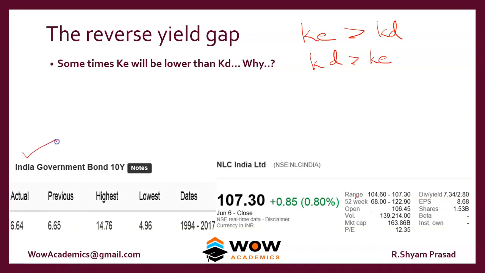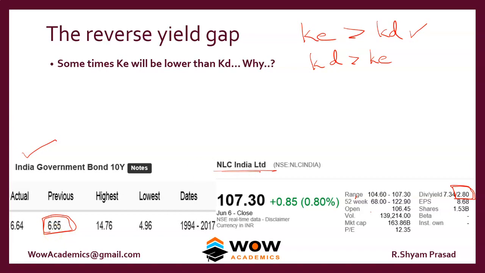The first table here tells you about the Indian government's bond. This is the interest rate. And this is a company called Neyveli Lignite Corporation, and this is the dividend yield. Dividend yield refers to the return that the investor will get through dividends. If you invest in the government bond, it's 6.65. If you invest in the shares, you will get 2.8 as dividend yield. So how can this be contradictory? Normally KE should be higher, but it's only 2.8 here, and the KD seems to be 6.65, which is higher.